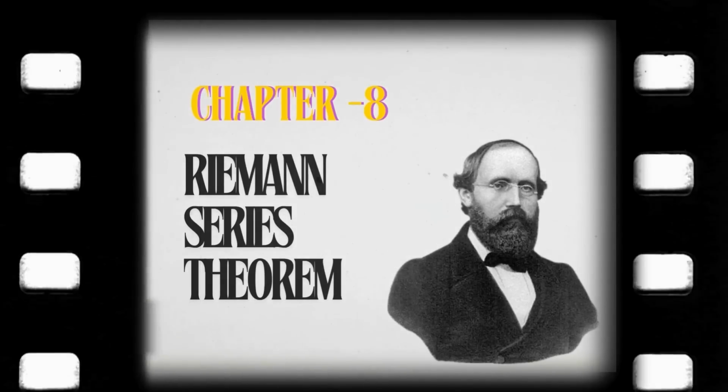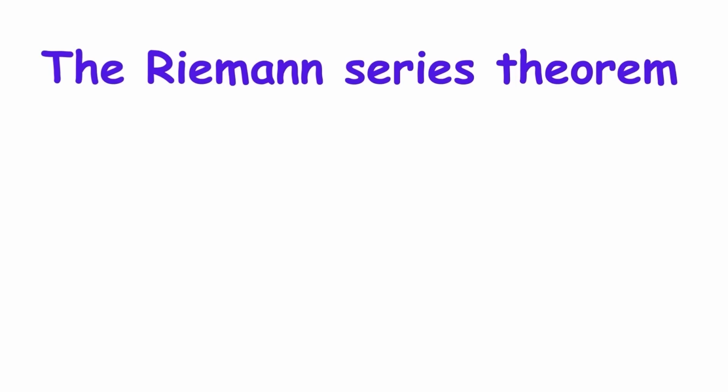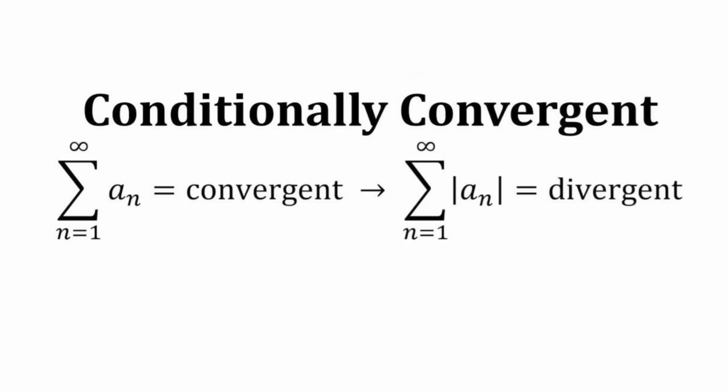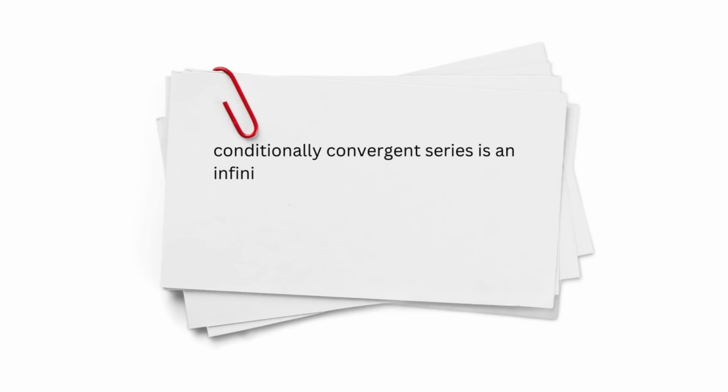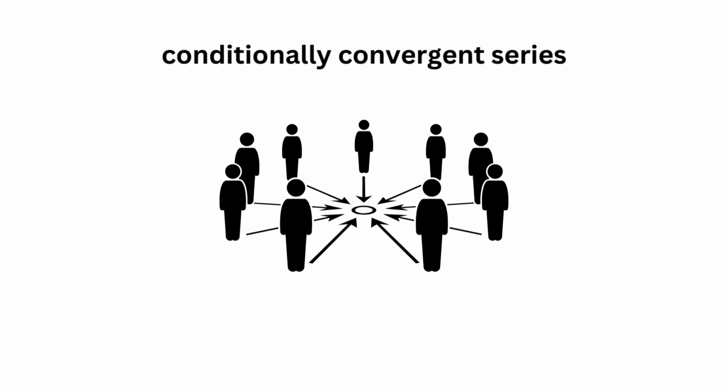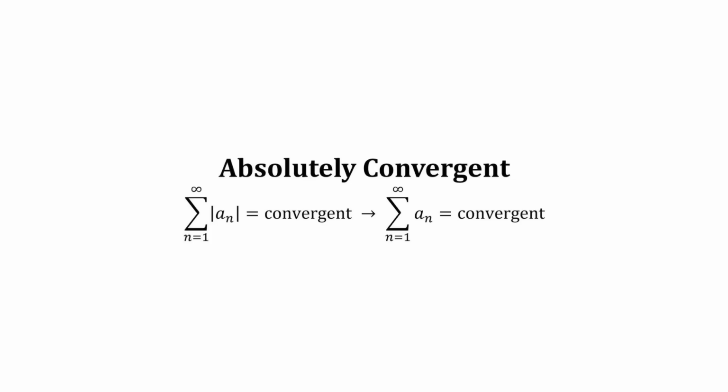Riemann series theorem. The Riemann series theorem, named for and rigorously proved by German mathematician Bernhard Riemann, involves conditionally convergent series. A conditionally convergent series is an infinite sum that converges to a particular finite value, but would not converge if you added up the absolute values of the terms instead. In other words, a conditionally convergent series converges only under the condition that the sign of each term is taken into account. This is as opposed to an absolutely convergent series, which converges in both cases.